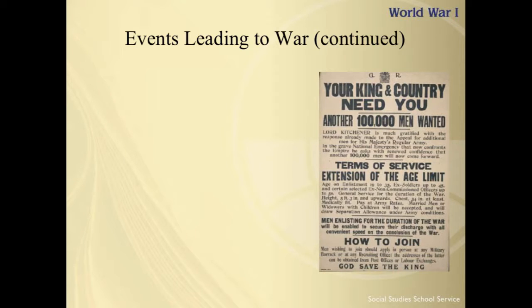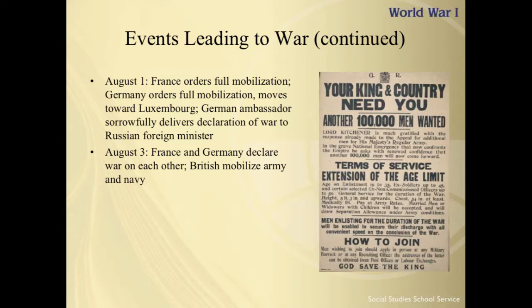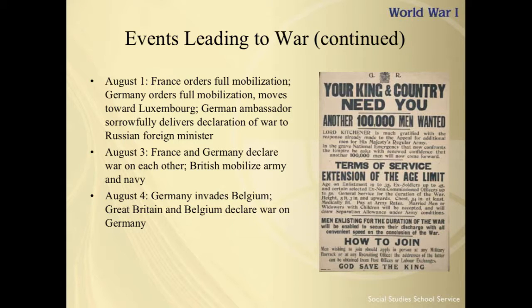So, continuing looking at these events leading to war, French and German troops are going to mobilize, while some diplomatic efforts are going to be attempted. France assured Russia that it would come to its aid. Germany demanded that France stay out of the conflict, but when France refuses, Germany declares war on France. German military strategy planned for a two-front war: defeat France with a lightning attack through Belgium, and then turn on Russia. And when Germany initiated its attack on France by going through neutral Belgium, Great Britain declared war on Germany.